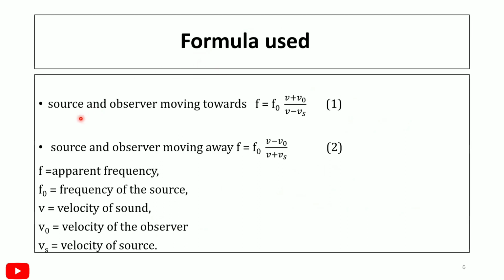The formula used here: when source and observer are moving towards each other, the apparent frequency f is equal to f naught times (v plus v naught) upon (v minus vs). We use the plus sign when source and observer are moving towards each other. When the source and observer are moving away, we use the minus sign. Here f is the apparent frequency, f naught is the frequency of the source, v is the velocity of sound, v naught is the velocity of the observer, and vs is the velocity of the source.